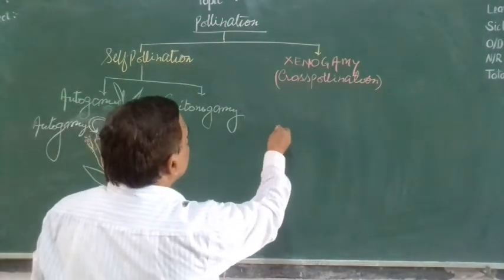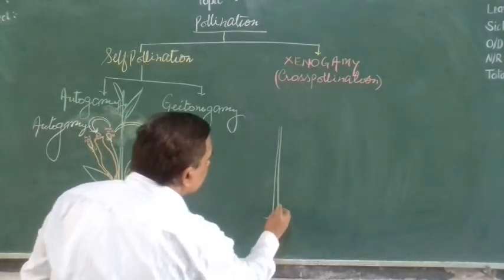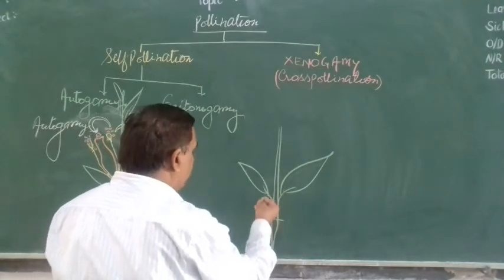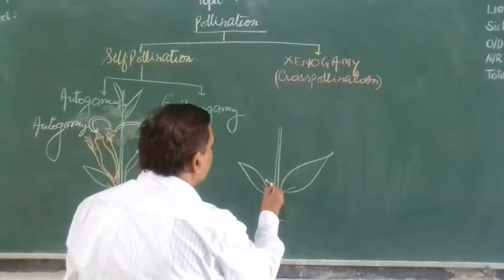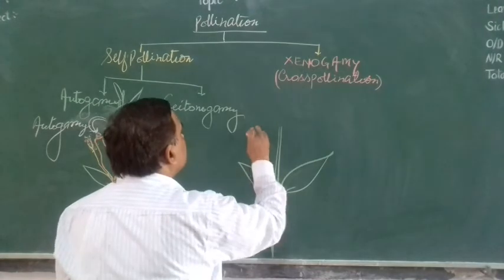And the other condition is here. Suppose this is one plant. Here is also a flower, of the same species plant.